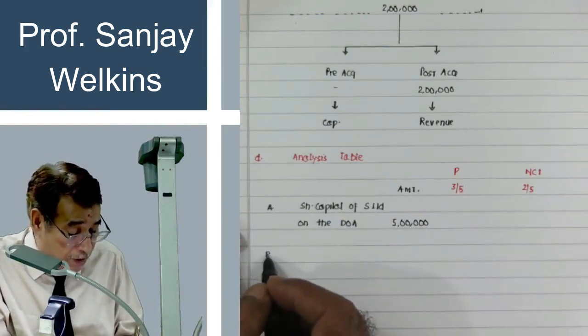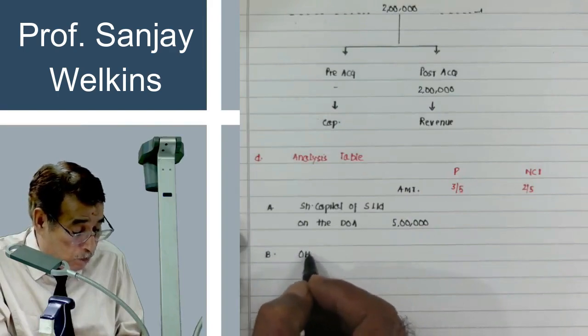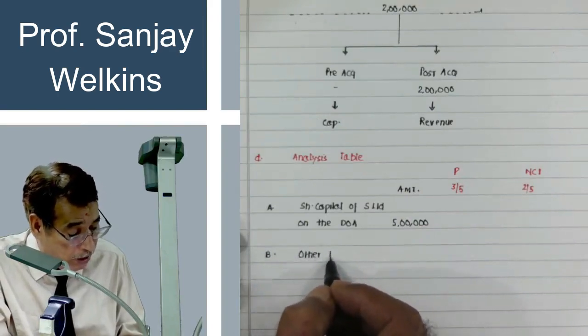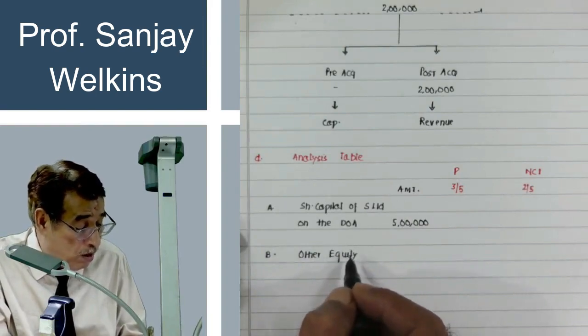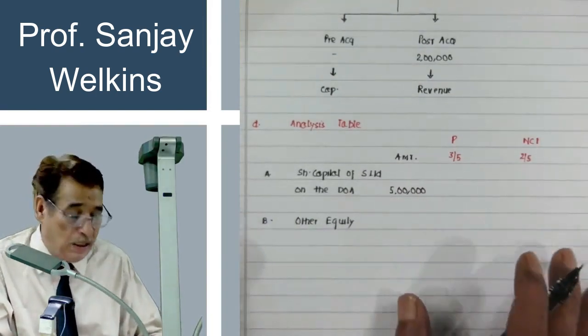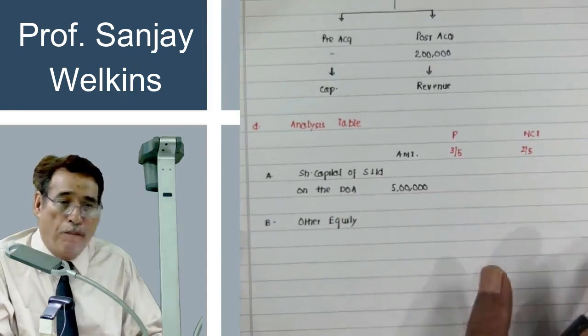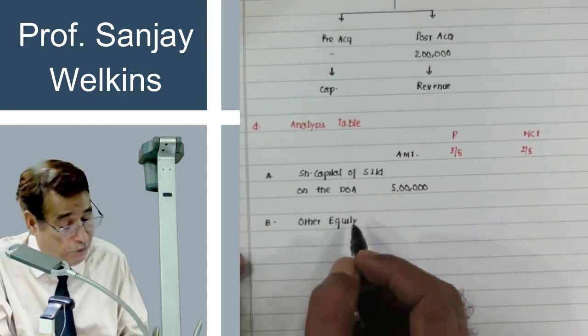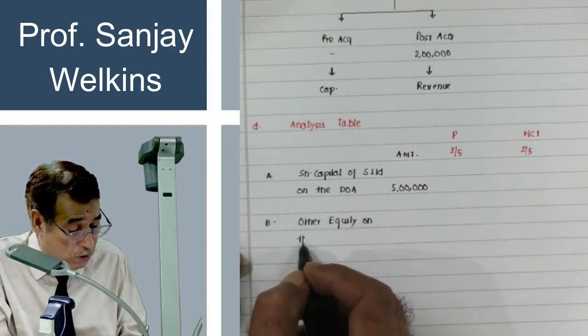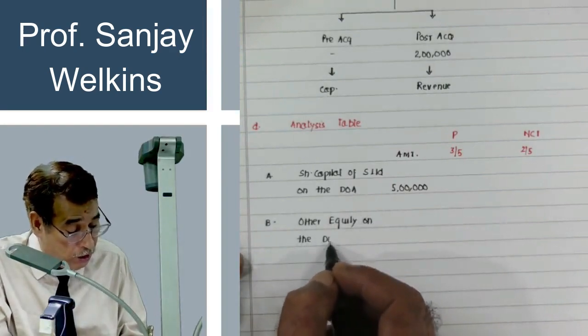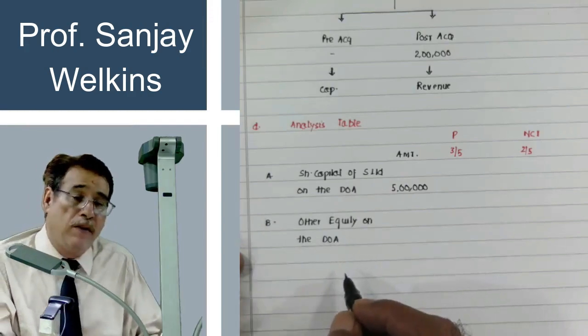Then I will write here other equity. Now could you let me know what was the balance in the other equity of S Limited on the date of acquisition.